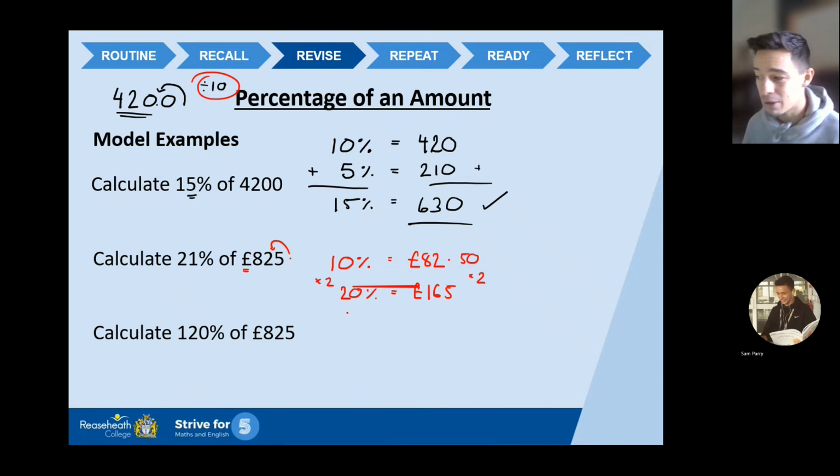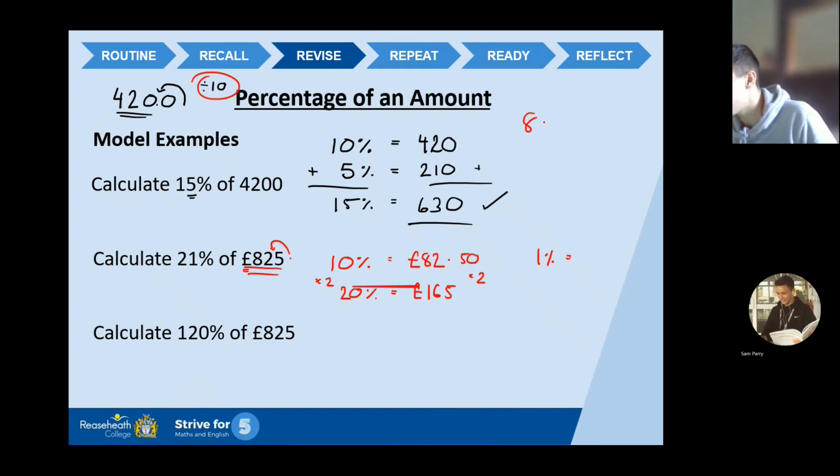Now, I've got my 20%. I want 1% now, because if I get my 20% and my 1%, put them together, I've got my final answer. So how do I work out 1%? There are 2 ways you can do it. You can take your 10% value and divide it by 10 to give you 1%, or another way is to divide the original number by 100 to get 1%. So let's take the original number and divide by 100. So 825. When we divide by 100, we're moving the decimal point 2 places, for the 2 zeros, 2 jumps. 1, 2. That gives me £8 and 25p.